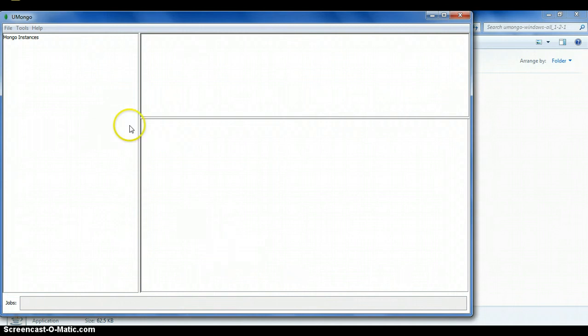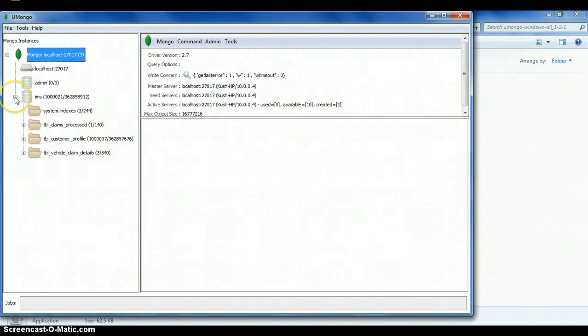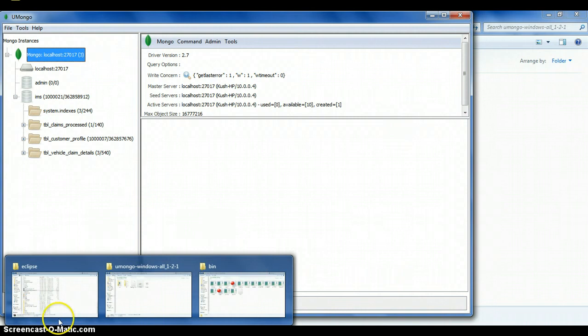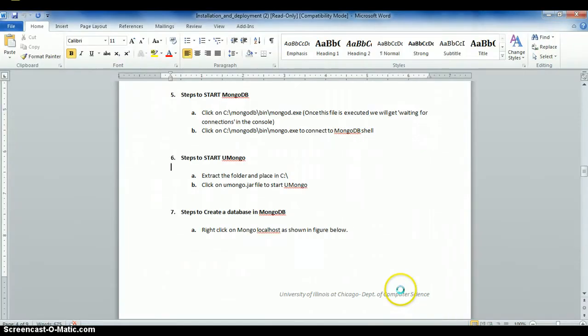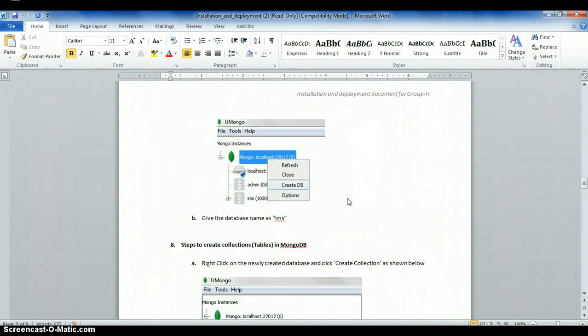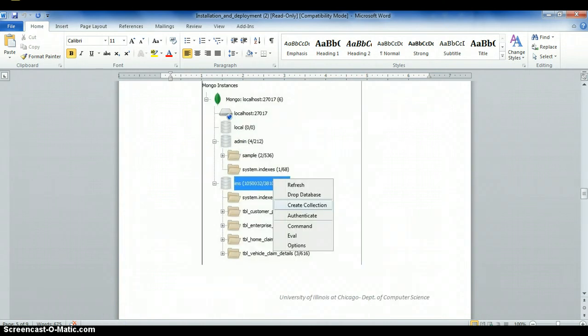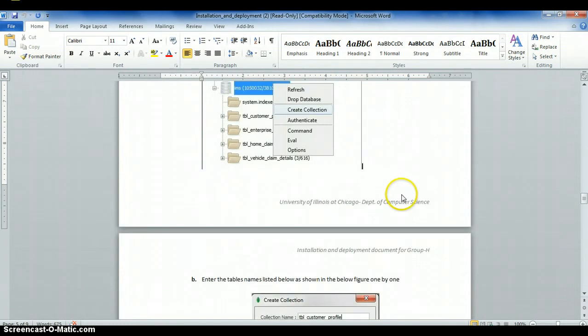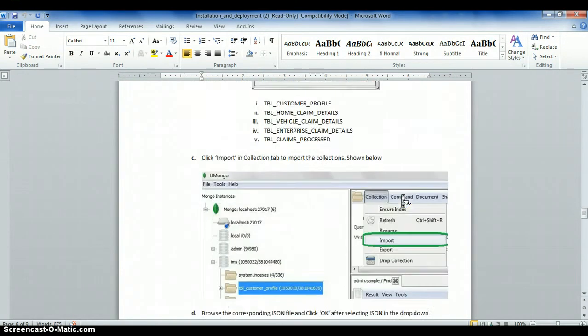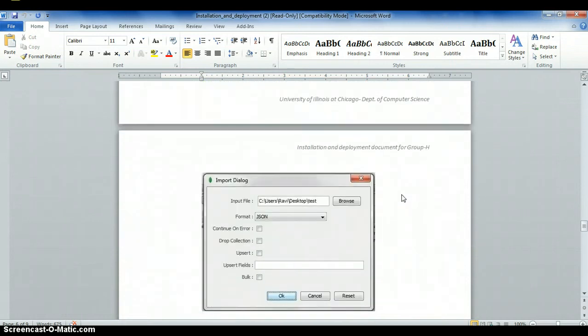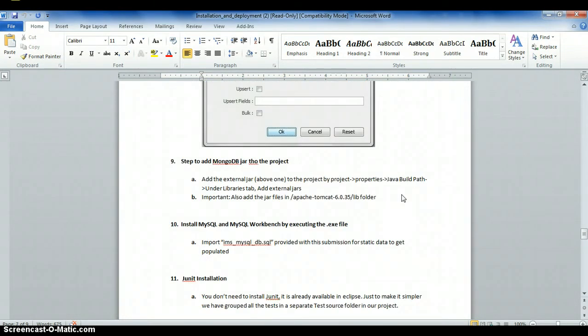I will keep the defaults, and I already have the IMS insurance management system database created on my machine, but there are steps shown in the document on how you can go ahead with installing or importing the DB file which we will be providing in the Dropbox. These are steps which can be easily followed. You will be able to import or replicate the database that I currently have on my machine.